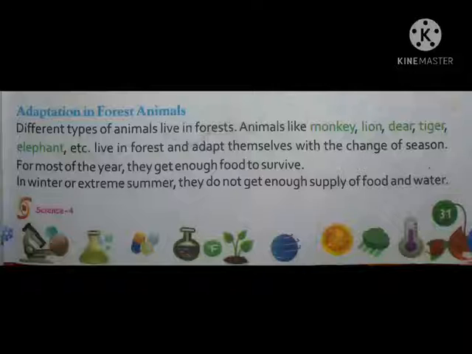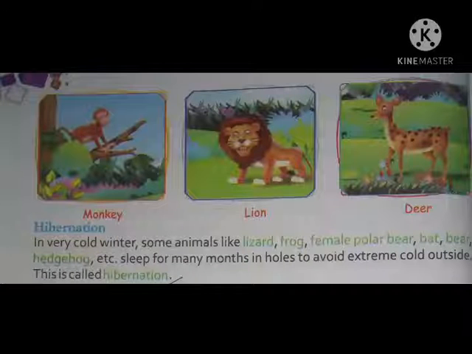In winter or extreme summer they do not get enough supply of food. So during winter or extreme summer there is a lack of food and water. Understand? Next, turn the page. See the pictures: monkey, lion, deer.